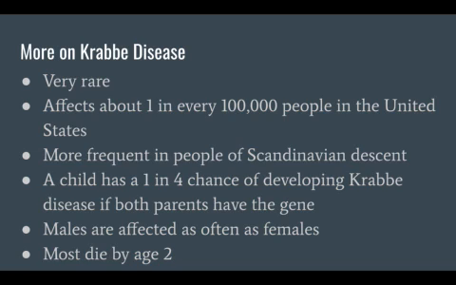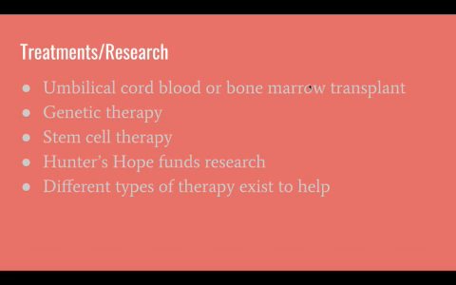There are in fact a few treatments or therapy options for Krabbe disease. Individuals affected by Krabbe disease who are diagnosed before the disease is too far progressed may be eligible for an umbilical cord blood or bone marrow transplant. Through this procedure, stem cells from donated umbilical cord blood or bone marrow containing normal cells of the GALC enzyme are given to the patient to stop the progression of the disease. However, this treatment does not repair myelin that has already been damaged.